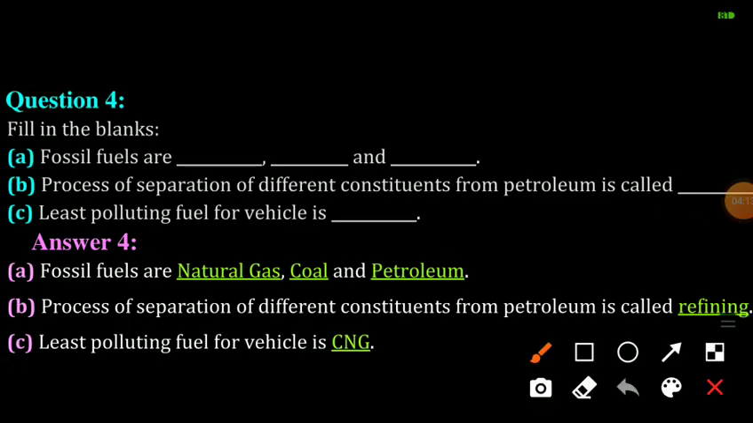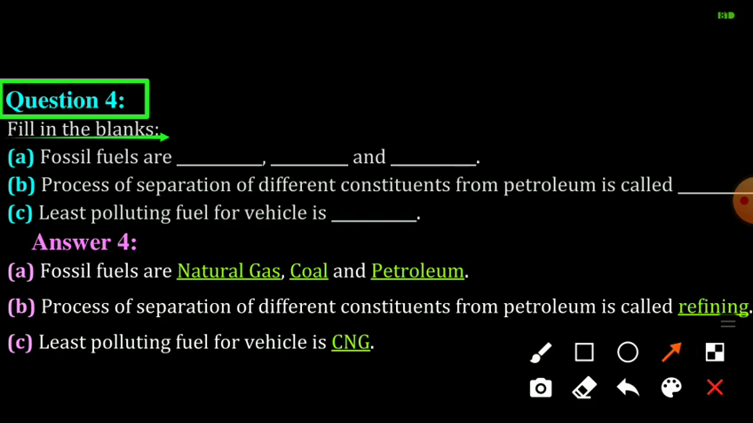Question number 4: Fill in the blanks. A: Fossil fuels are. Here we have to give the names of the fossil fuels, as we have studied in the chapter: the main fossil fuels, that is coal, petroleum and natural gas. So fossil fuels are coal, petroleum and natural gas.